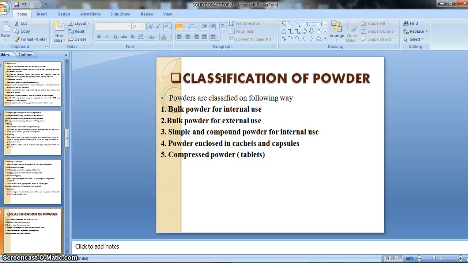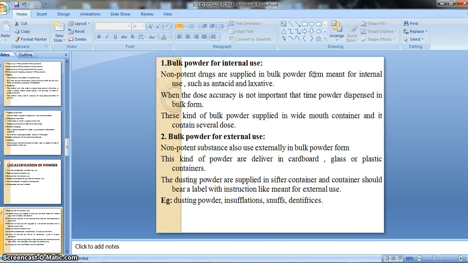Then, it can't protect the drug from light and moisture. It can't protect the drug from light and moisture, means if we enclose or pack a light-sensitive or moisture-sensitive drug, as I said, that is our deliquescent and hygroscopic drug, we can't dispense or pack it in the sachet, right? That's because the sachet can't protect the drugs from moisture or light. That's why there is a disadvantage of sachet, that it can't protect the drug from light or moisture, right?